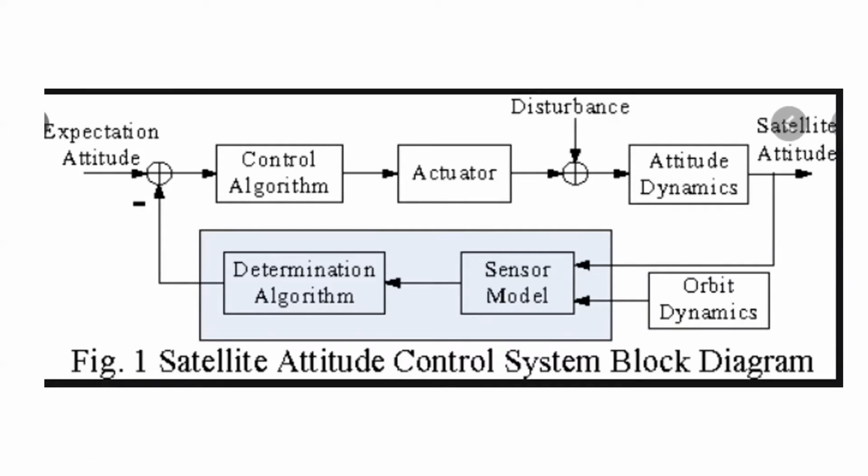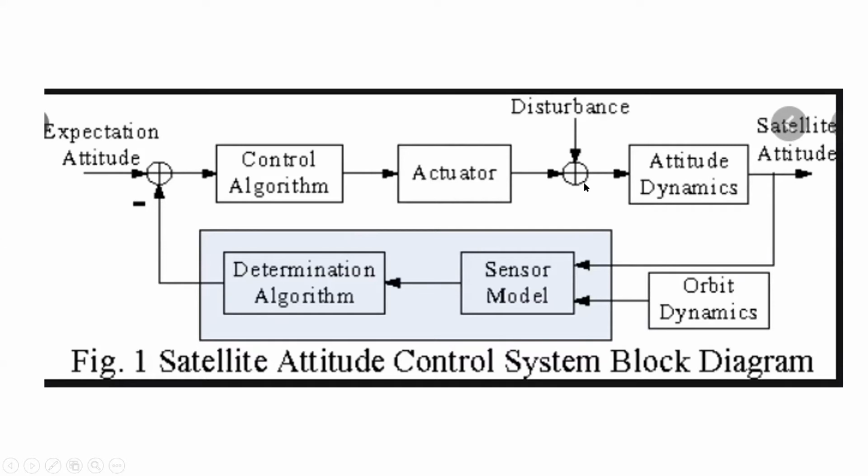flywheel effects. Okay, so in the feedback, when this input from the attitude comes back to the sensor, from the dynamics, the orbit dynamics, you are also getting inputs to the sensor, which through the deterministic algorithm finds out the differences and gives back to the input, so that we change, if required, the attitude dynamics.